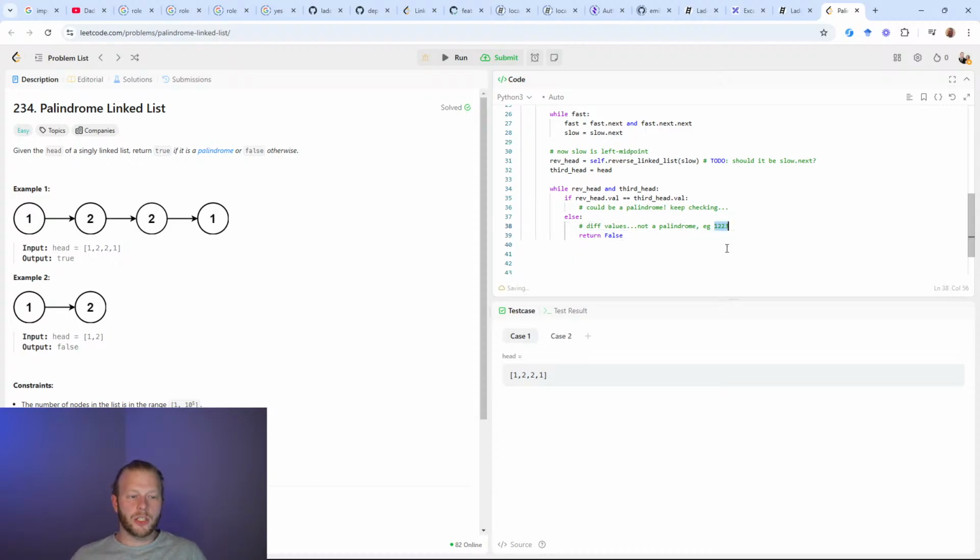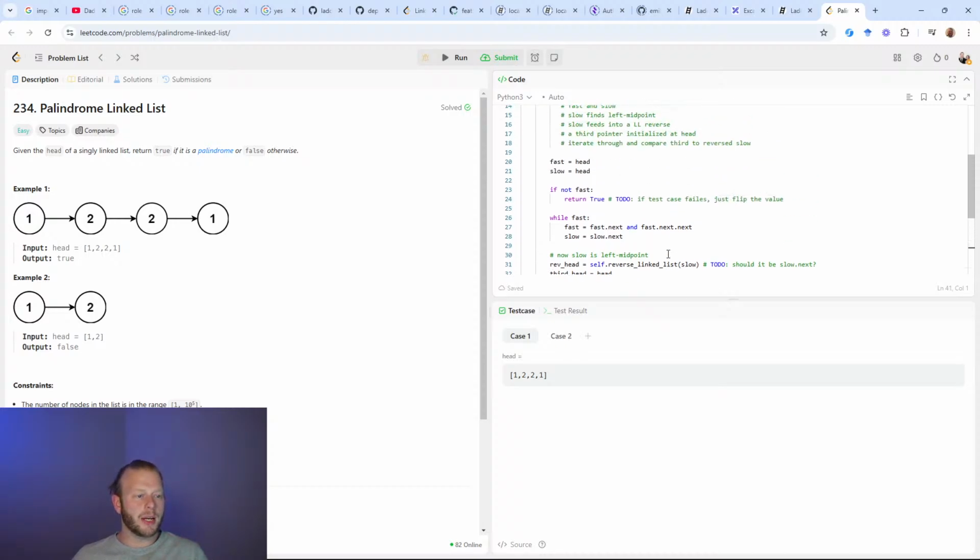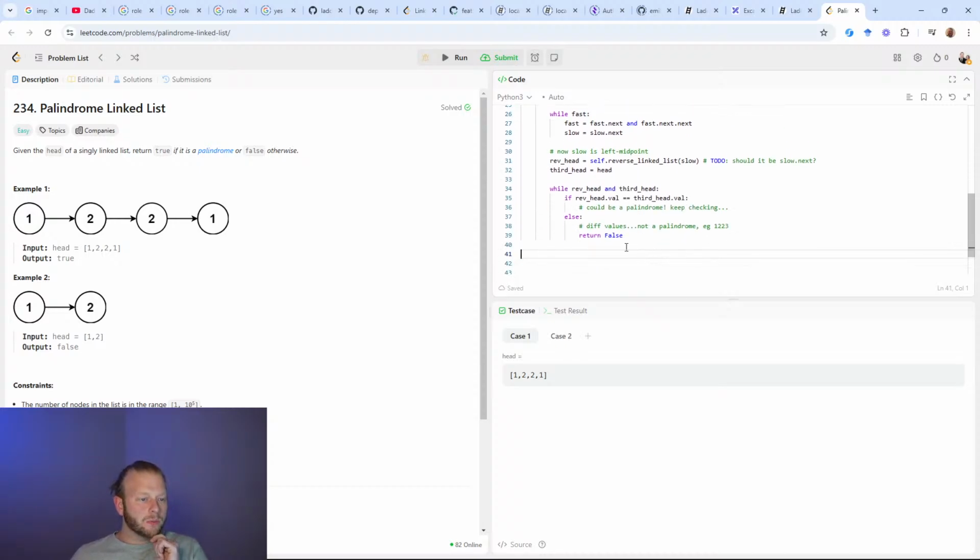So I'll just put that EG there. In an interview situation, you might want to break that out as another test case for your verification step. And we can simplify this expression, can't we? But we'll circle back. This is an optimization where I could basically flip this and eliminate the else case. But I'll leave it like this because I think it's intuitive the way I've been explaining it.